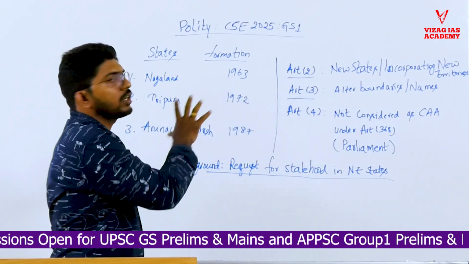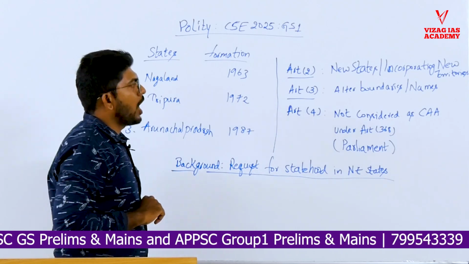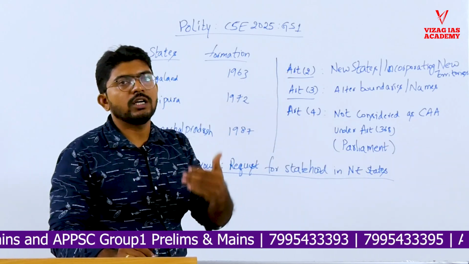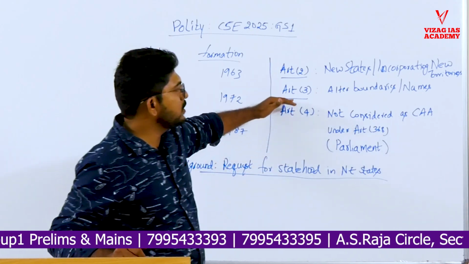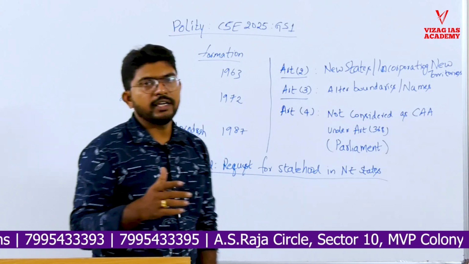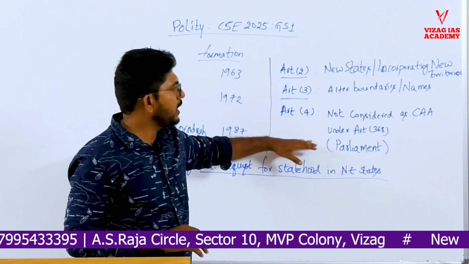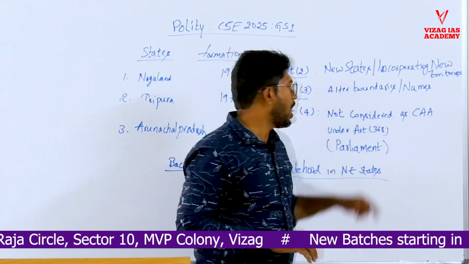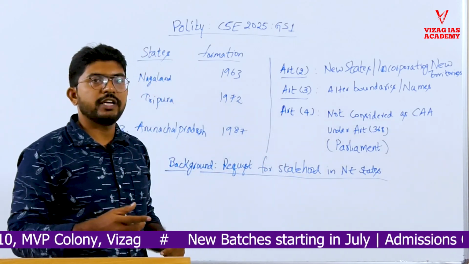So what is the actual constitutional process for this reorganization of the territories of India? Article 2 states that Parliament can create new states or admit or incorporate new territories from external territories to create new states. And Article 3 gives the power to Parliament to alter the existing boundaries or names to create new states in India. Article 4 states clearly that the enactments made by Parliament under Articles 2 and 3 shall not be considered as constitutional amendment acts under Article 368. So these are some of the provisions related to reorganization of the states or territories.